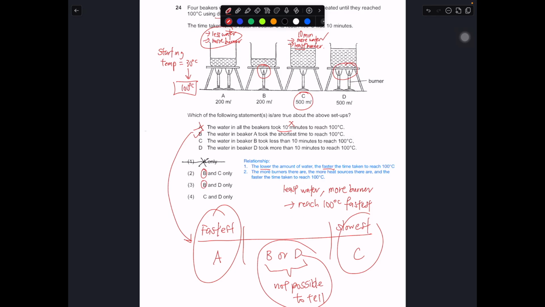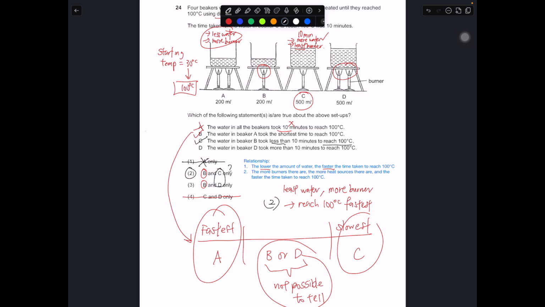So in this case, 4 must be wrong because 4 doesn't have B. That's why 4 must be out. So you are choosing between 2 and 3 only. That means you are deciding which of C and D is the correct answer. The water in B took less than 10 minutes to reach 100 degrees Celsius. Yes, this is true. Even though I don't know if it is going to be faster than D, I definitely know that B is going to be faster than C. So it will take less than 10 minutes. So C is correct. So with that, 2 is the answer.